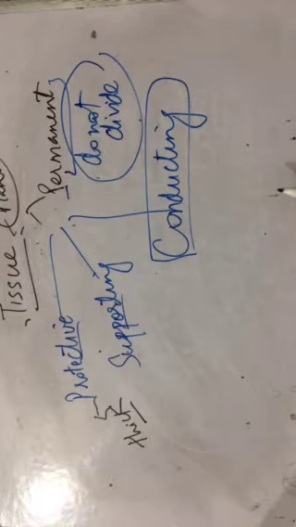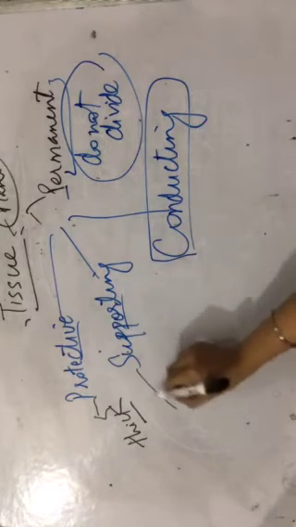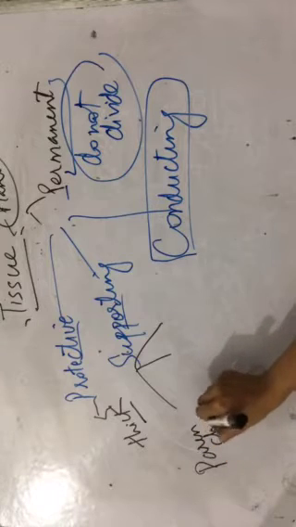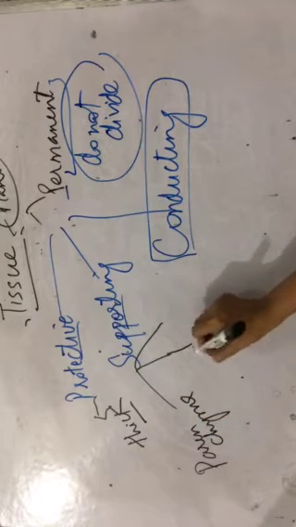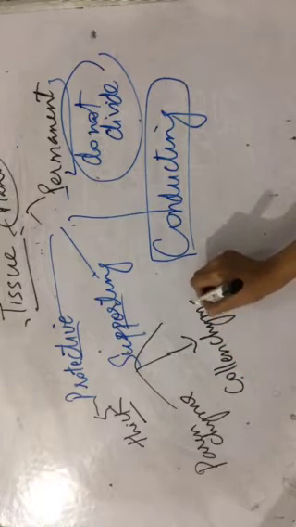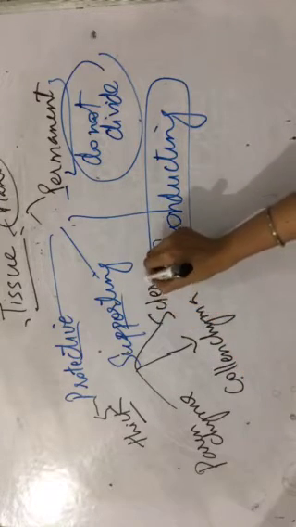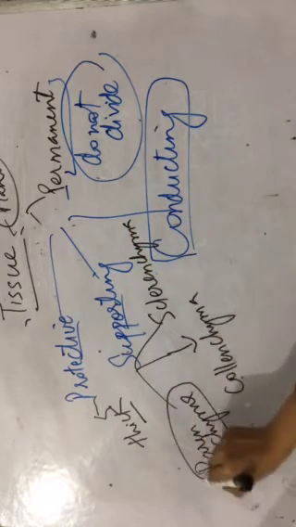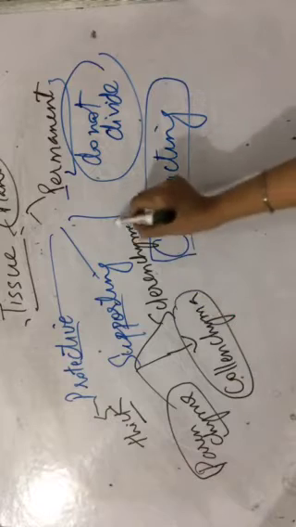Alright. Next is supporting tissue. Supporting tissue means which supports the plant. It is again of three types: parenchyma, collenchyma, and sclerenchyma.